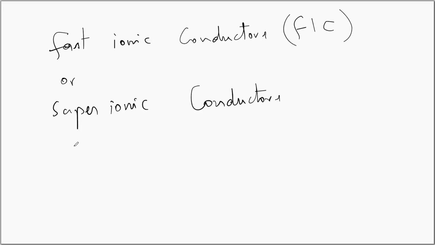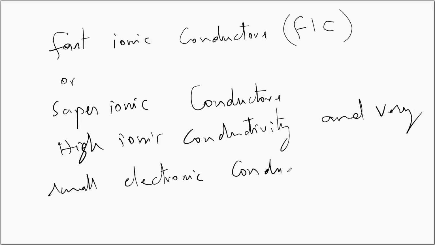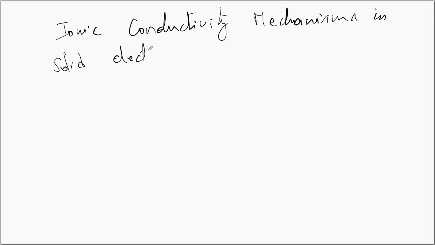These materials have high ionic conductivity and very small electronic conductivity. Again, in solid electrolytes, the ionic conductivity varies from material to material. The ionic conductivity of solid electrolytes acceptable for energy applications can originate from three different mechanisms. Ionic conductivity mechanisms in solid electrolytes.